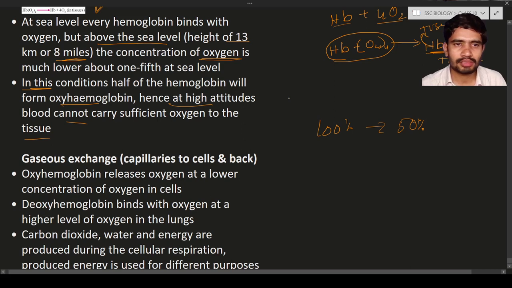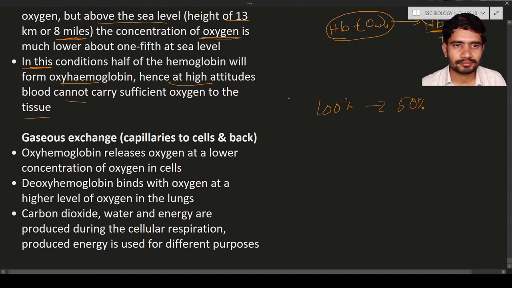So this is one of the reasons people who are climbing mountains take necessary precautions about this condition. Next is the gas exchange, that is, capillaries to the cells and back.